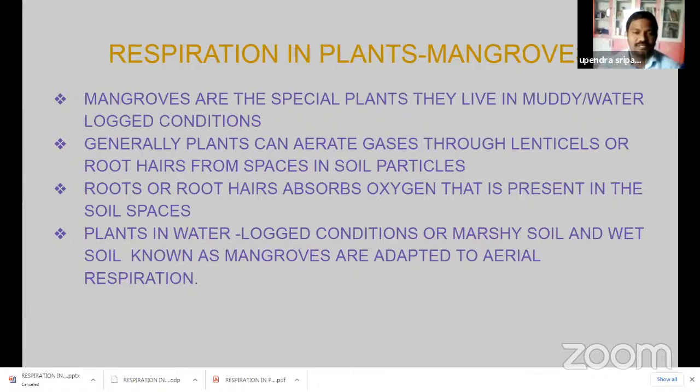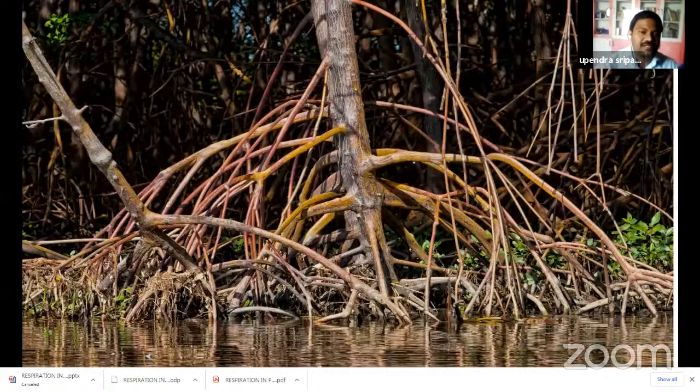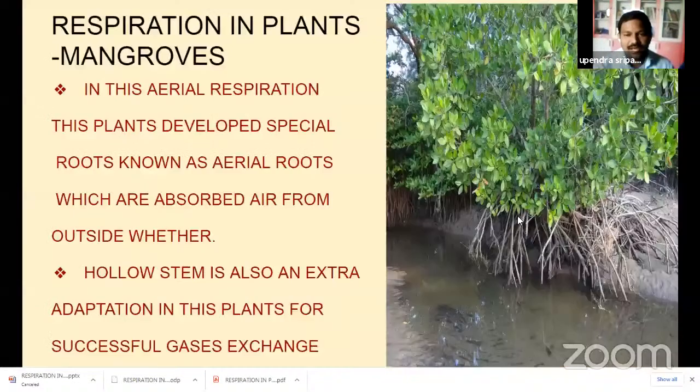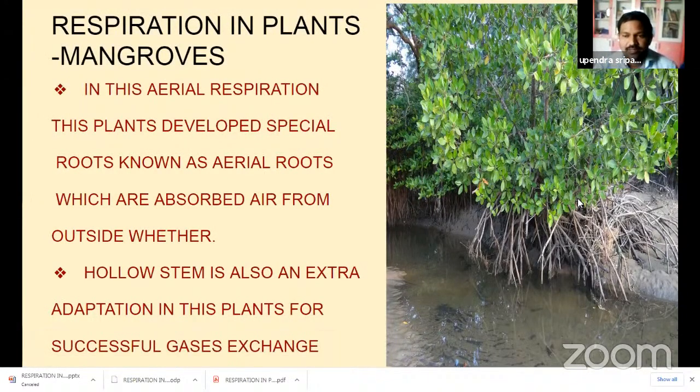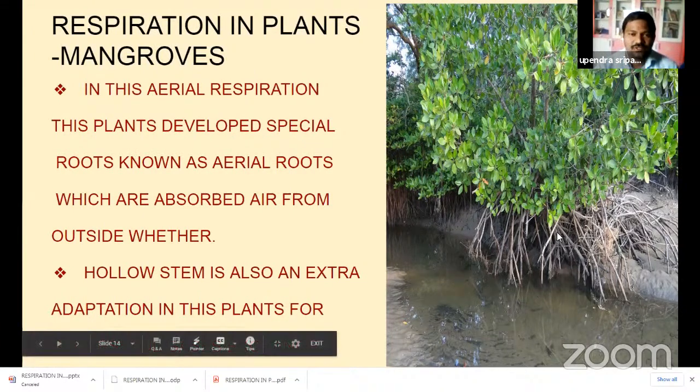Students, observe this diagram. These are the special roots. These are the aerial roots. These are the special modification in the mangroves to get oxygen from the outside surroundings and surface. Here also you observe the mangroves. The roots develop outside the body of the plant, and they take oxygen from the outside.